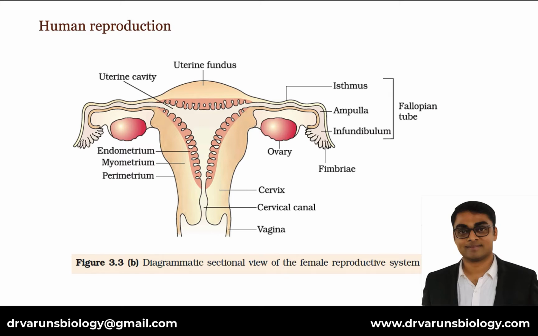Now this is a diagrammatic sectional view of the female reproductive system, which shows the uterus, fallopian tube and the ovary and their parts. You can pause the video and study this diagram as well.